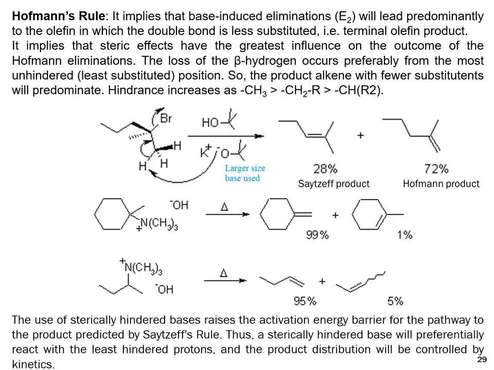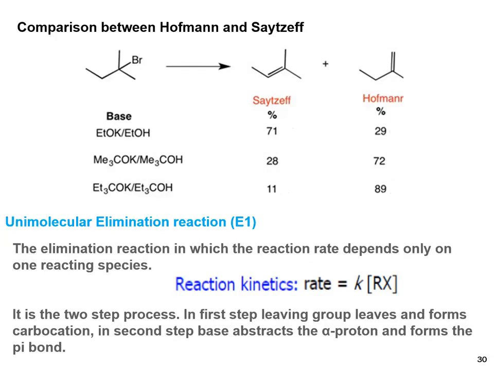And this is a further example of the E2 reaction. This is a comparison between the Hofmann and Saytzeff products. It depends on the size of the base. As the base size increases, the Hofmann product will increase. As the base size decreases, the Saytzeff product will be the preferred product.